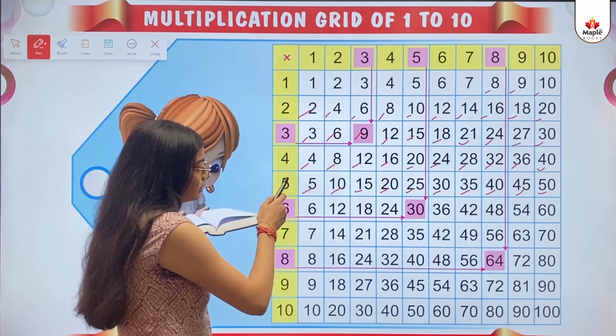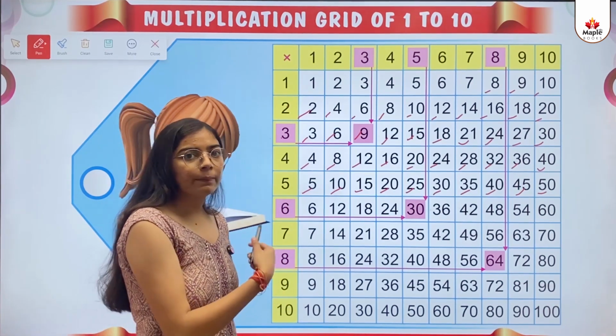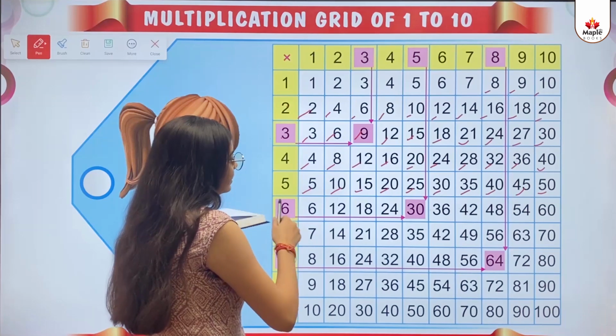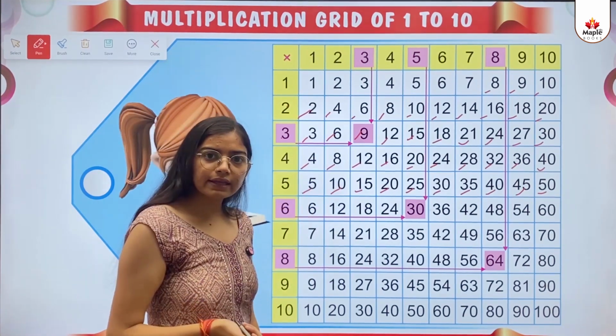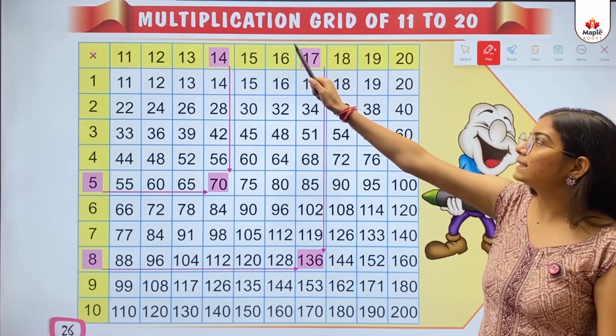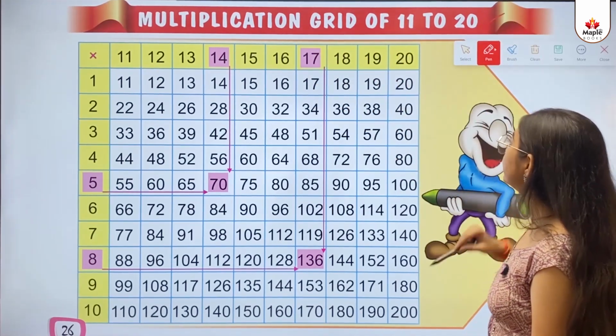So kids, the remaining ones you can do with the help of your parents by verifying these with multiplying with these numbers. Okay kids? Next concept is multiplication grid of 11 to 20.